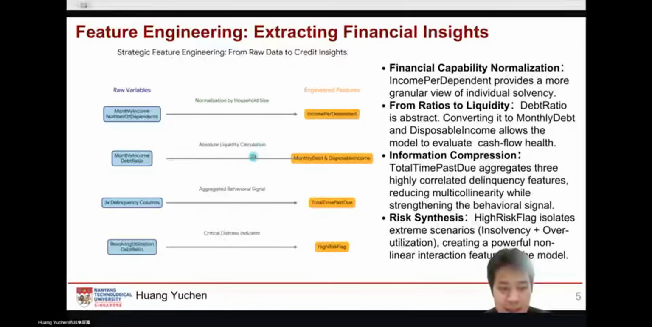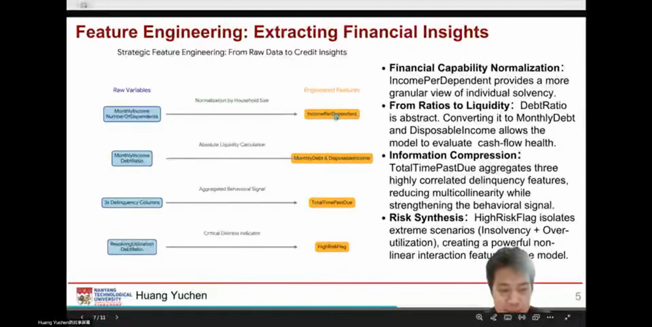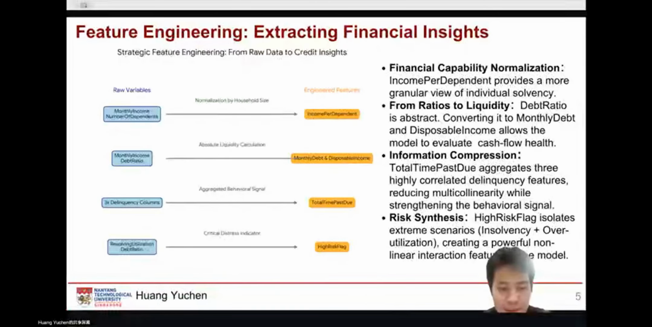For instance, I derived income per dependent to better reflect a household's solvency. I also consolidated fragmented records into a total time past due signal to capture chronic debt and credit behavior. By creating the high-risk flag, I've explicitly highlighted individuals in severe distress. I designed this feature specifically to mitigate the age bias identified earlier.